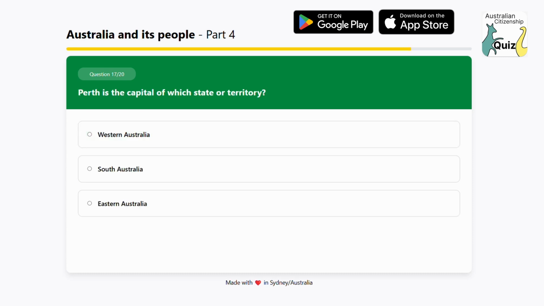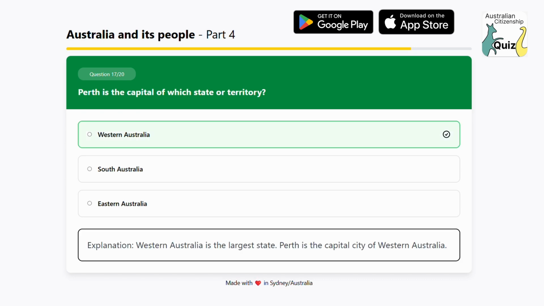Perth is the capital of which state or territory? Option 1, Western Australia. Option 2, South Australia. Option 3, Eastern Australia. The answer is Western Australia. Explanation: Western Australia is the largest state. Perth is the capital city of Western Australia.